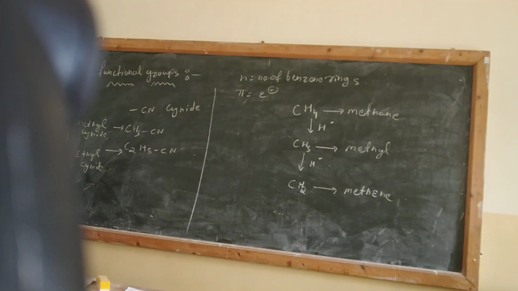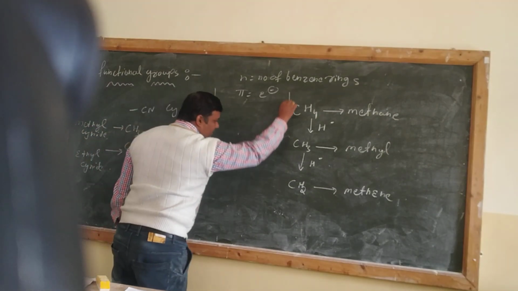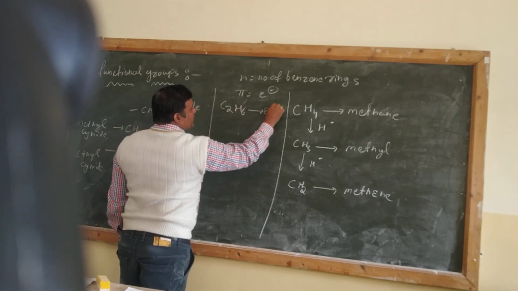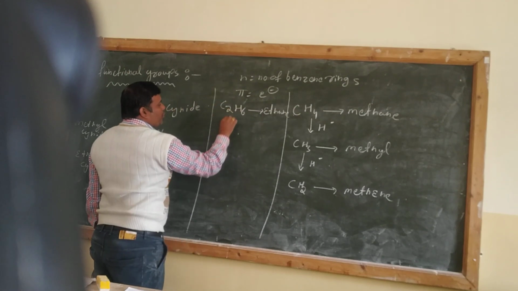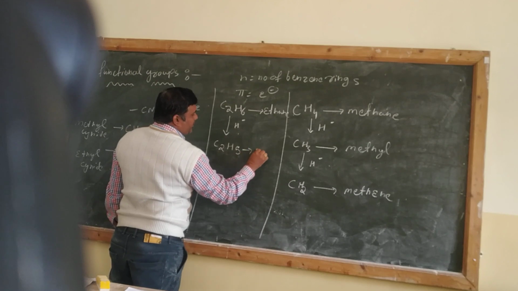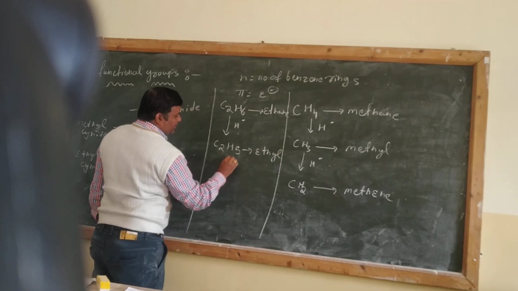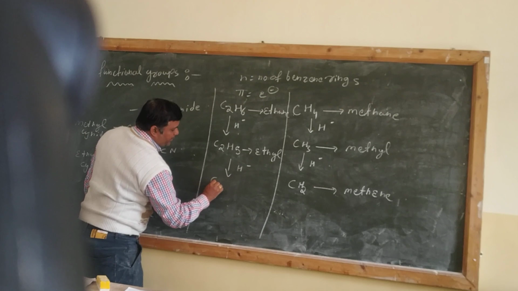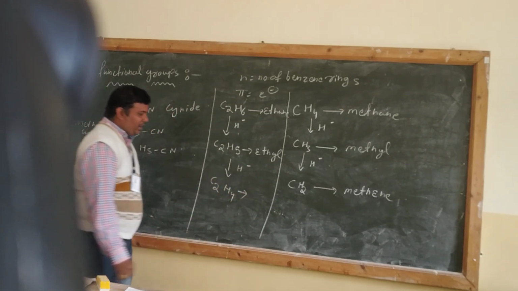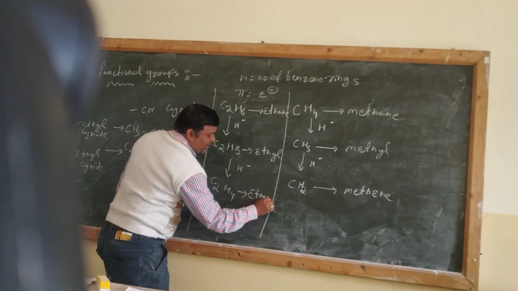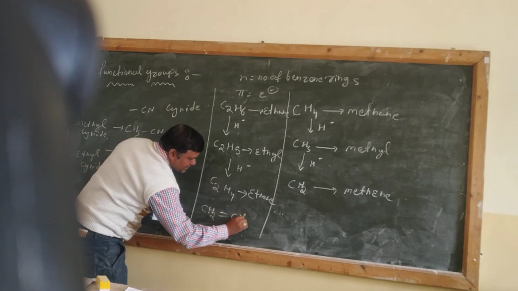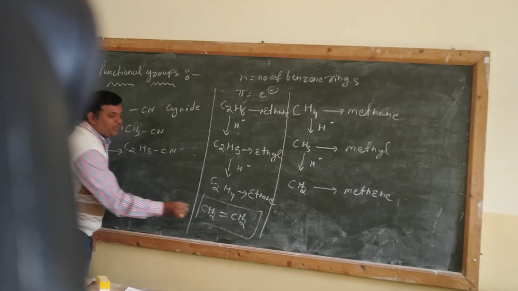Similarly, हम लोग इसका एग्जाम्पल इथेन से ले सकते हैं. देखो C2H6. What is the name of this compound? Ethane. Remove one hydrogen, you will get C2H5. This will be called ethyl. When you remove one more hydrogen, it will become C2H4. इसको क्या बोलेंगे? Ethene. बराबर है ना? Ethene. ये ethene को मैं ऐसा भी लिख सकता हूं, CH2 डबल बॉन्ड CH2.